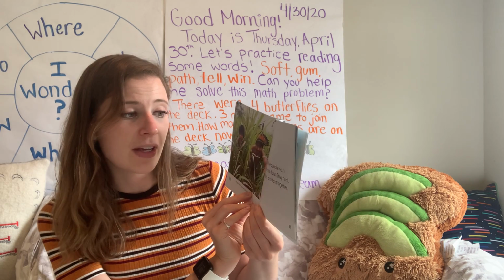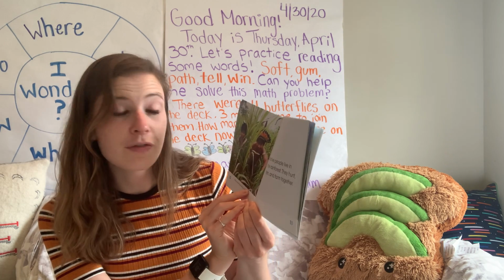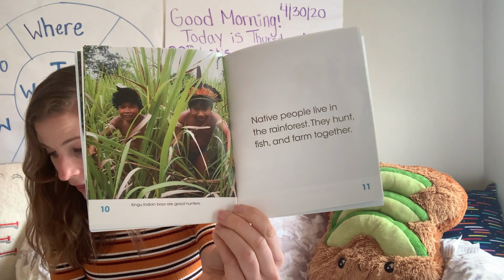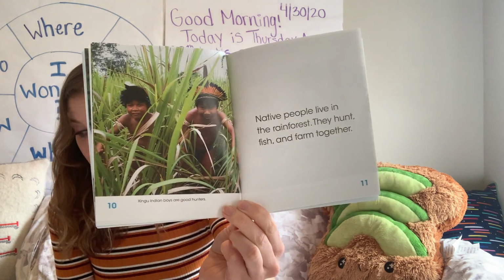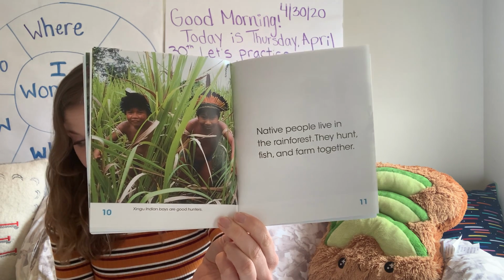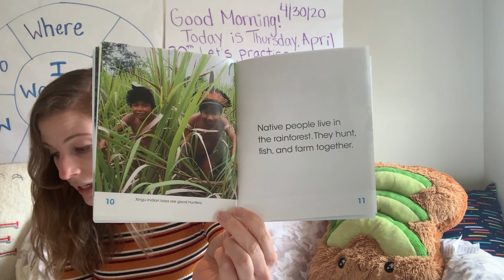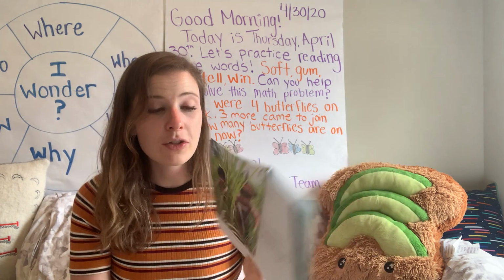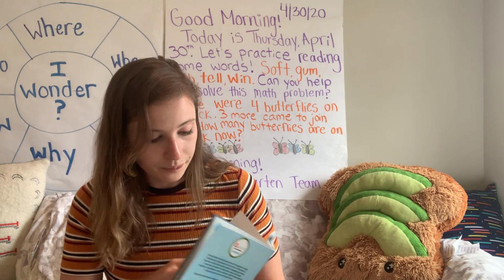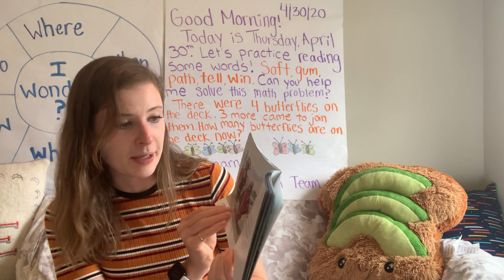Native people live in the rainforest. They hunt, fish, and farm together. So we've now learned another key detail. We've learned that people live in the rainforest and that they hunt and fish in the rainforest and that they have farms in the rainforest too. So that section, let's keep reading, excuse me.